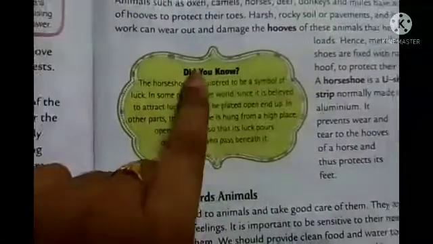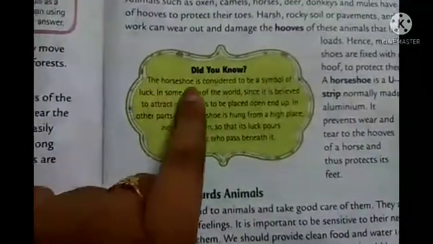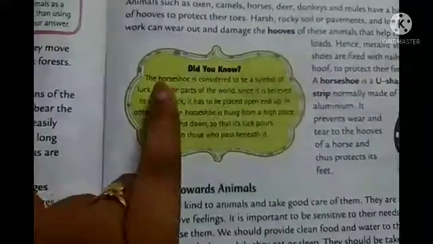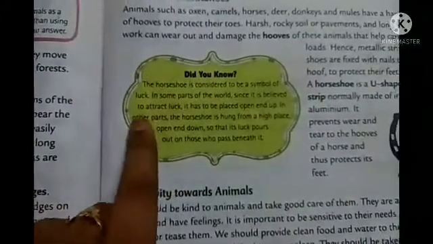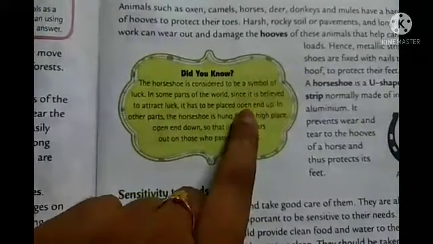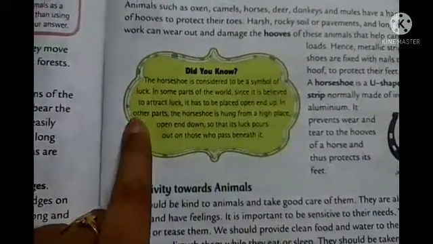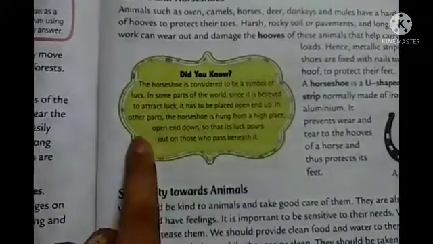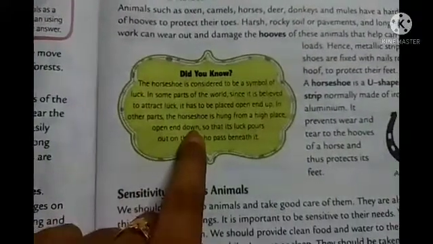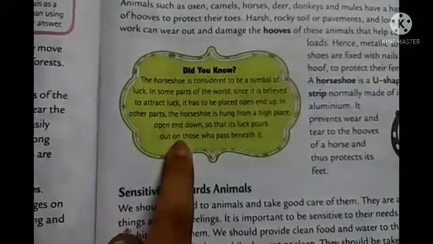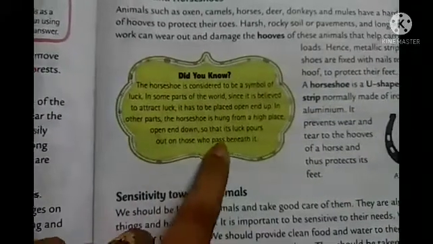And here, did you know, the horseshoe is considered to be a symbol of luck also. In some parts of the world, since it is believed to attract luck, it has to be placed open end up. In other parts, the horseshoe is hung from a high place, open end down, so that the luck pours out on those who pass beneath it.